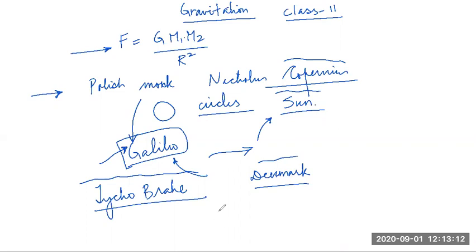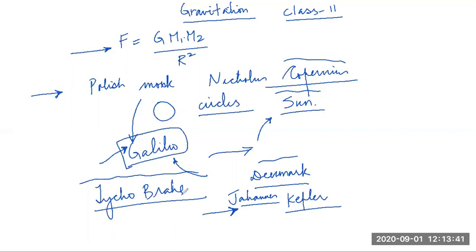His data was analyzed very strangely by the one we are all familiar with, the students as well as the teaching community. Tycho's assistant's name was Kepler, the complete Johannes Kepler, famous for Kepler's laws, we all know.